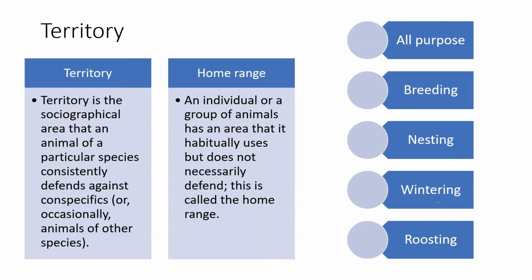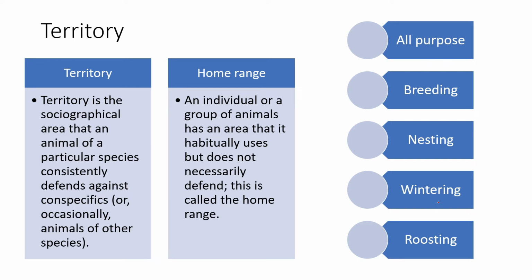When we talk about our social systems, it is always restricted by a particular boundary, which is usually called territory. Territory is a sociographical area that is maintained and defended by different organisms. Territory is usually an area that is defended, whereas a home range is an individual's habitable space. It can roam around in the home range, but usually it doesn't defend a particular home range. In a territorial situation you are defending the territory. In a home range, you can move around any spaces. So home range is usually dynamic.